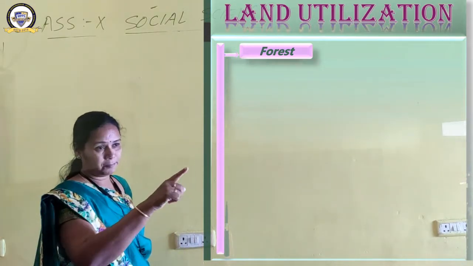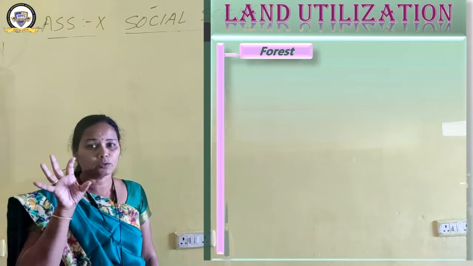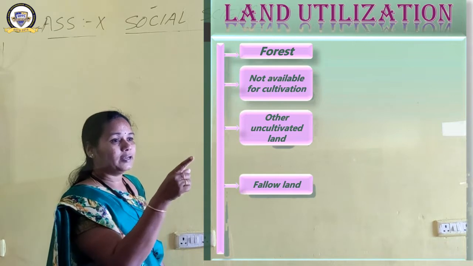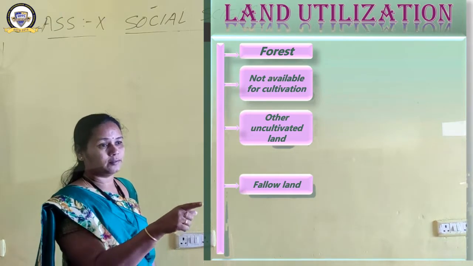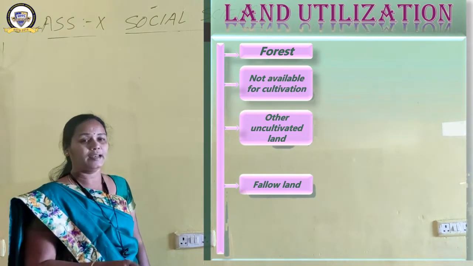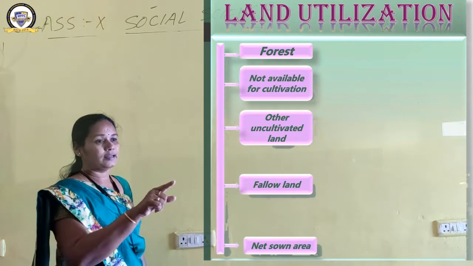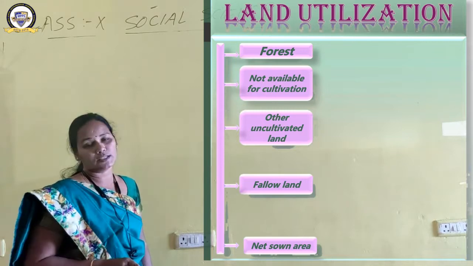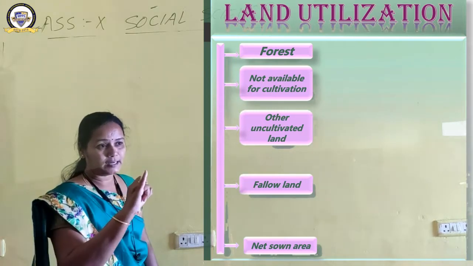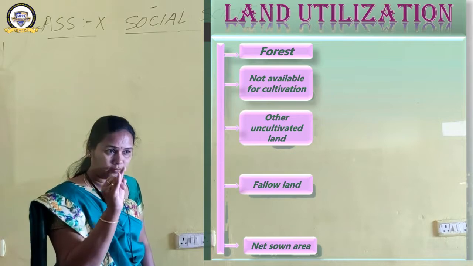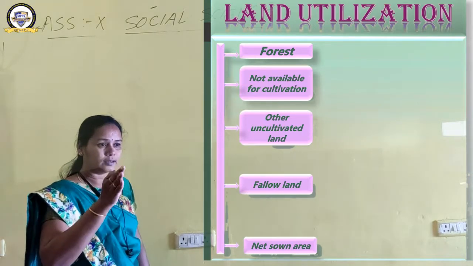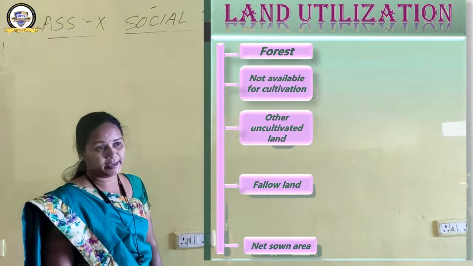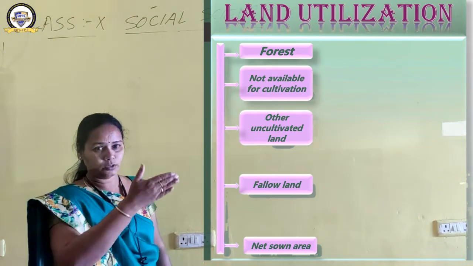What are they? Number 1, forest. A particular share of India is under forest cover. Next one, land not available for cultivation. Then other uncultivated land. Then fallow land. And the next one is net sown area. So we will learn about all these 5 categories. Number 1, forest land. Next is land not available for cultivation. Next, other uncultivated land. Next, fallow land, and the other one is net sown area. I'll discuss all these things.